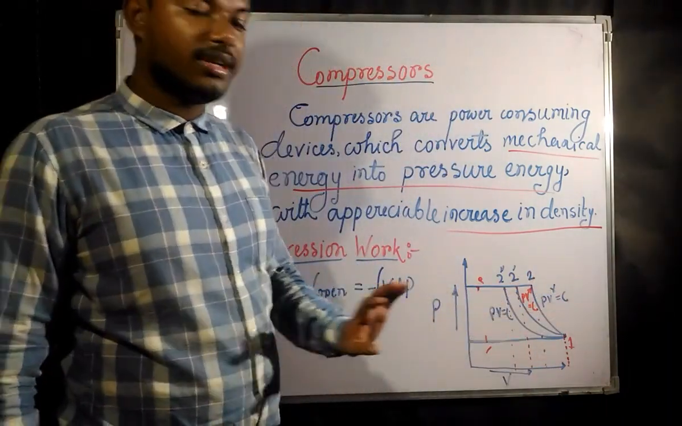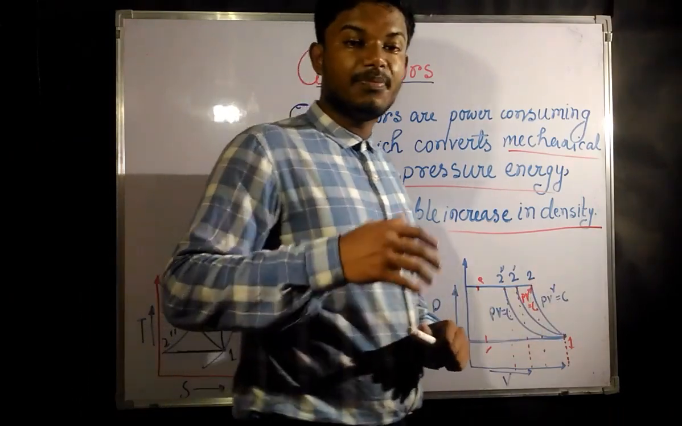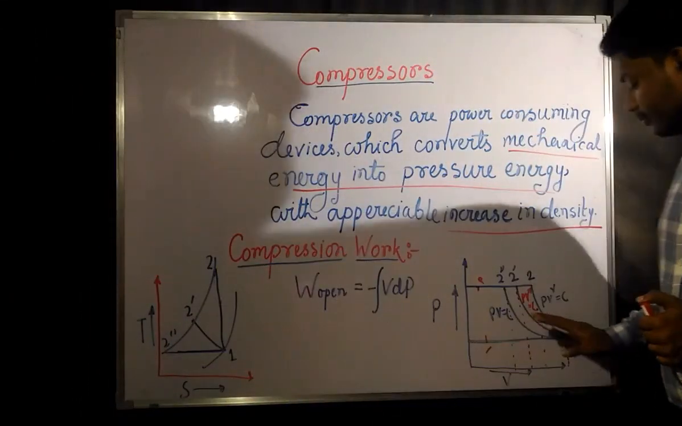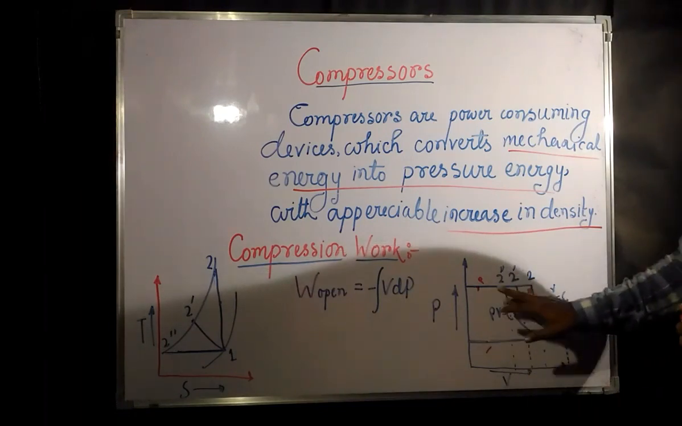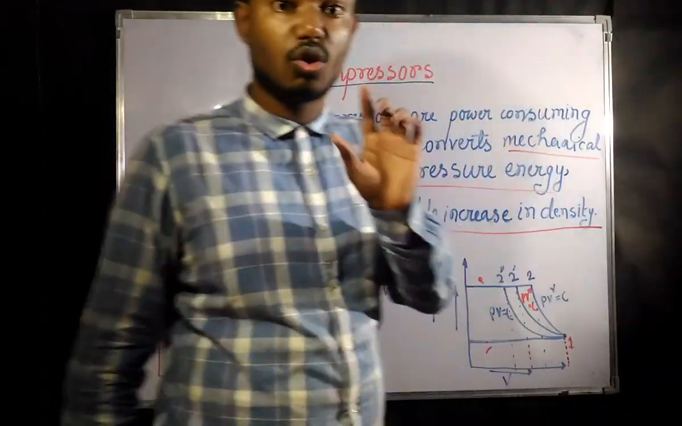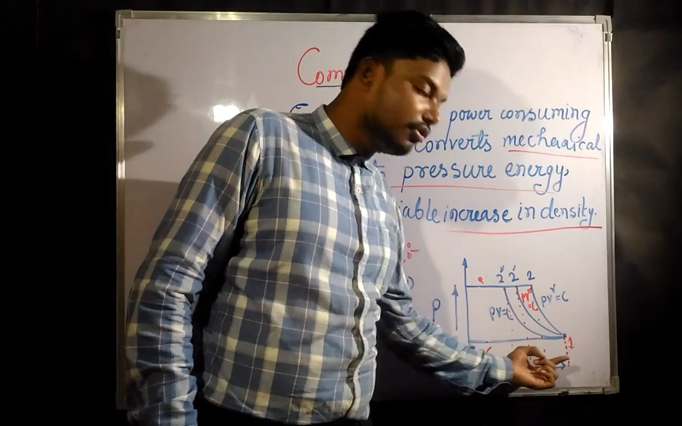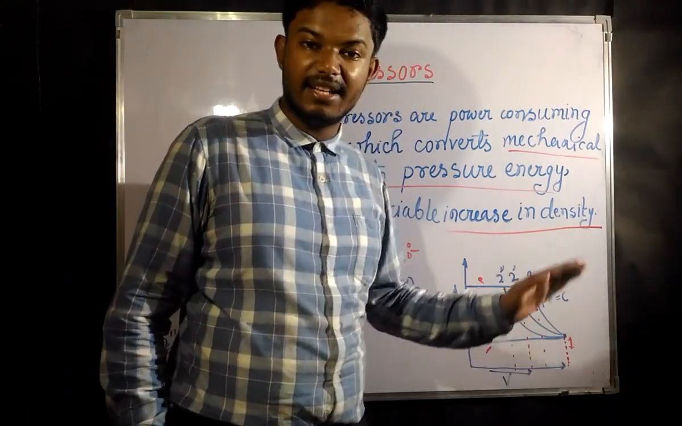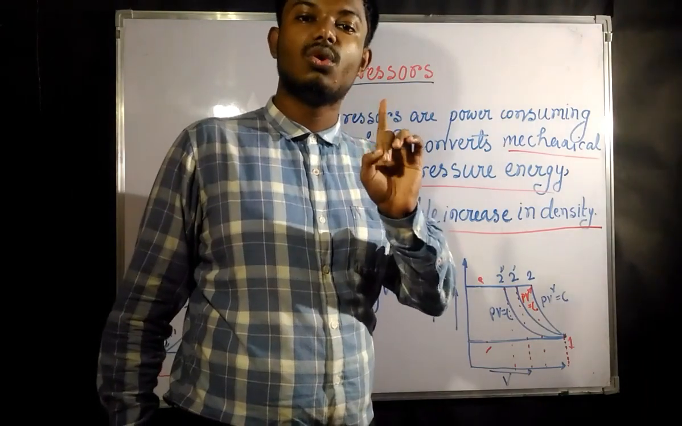But here there is something we need to mention. We have always said this for an open system work. In a closed system, whatever the curve is, if you project it onto the volume axis, then the area given is our work done by a closed process.